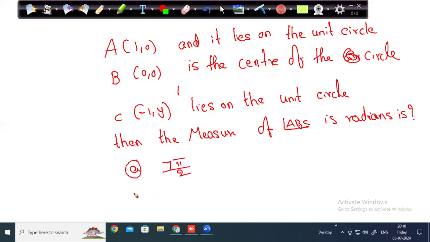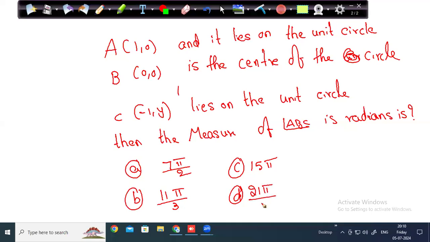Option A is 7 pi by 2, option B is 11 pi by 3, option C is 15 pi, option D is 21 pi by 4. So this is an actual question. I just changed the values of the options. I even made minor modifications in the question so that you feel it is a new question. But it is the same question that came in the exam.